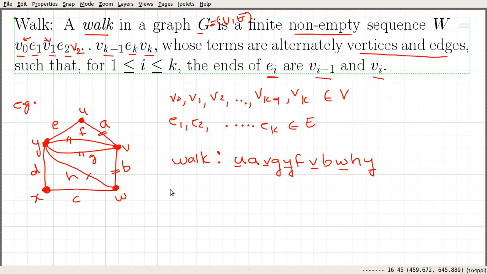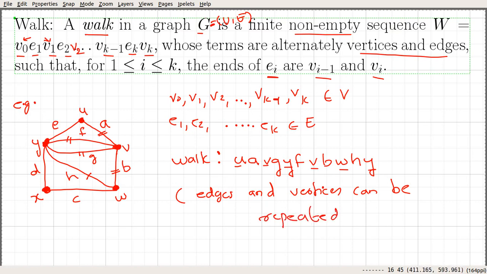And here we can see that the edges and vertices can be repeated. If you look here, you can see that V is repeated, here and here. And if you consider a different walk, you could repeat edges.